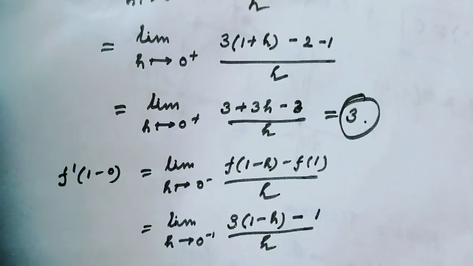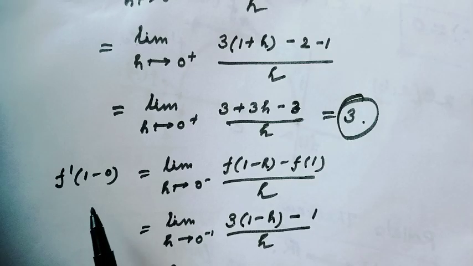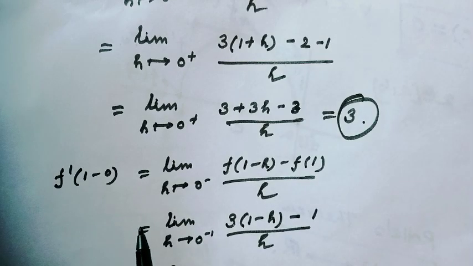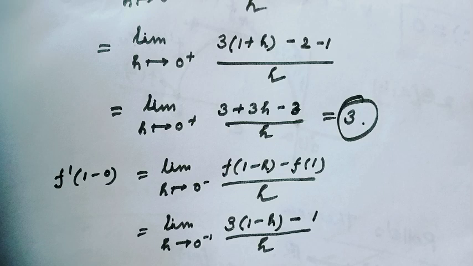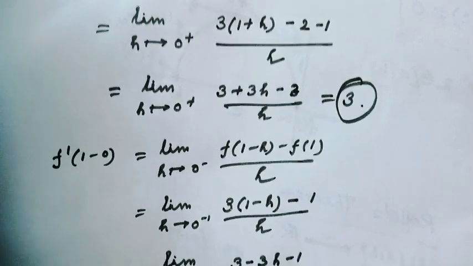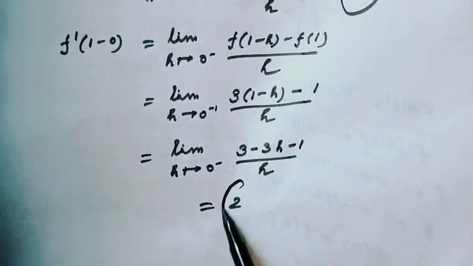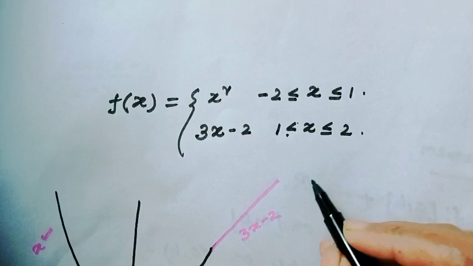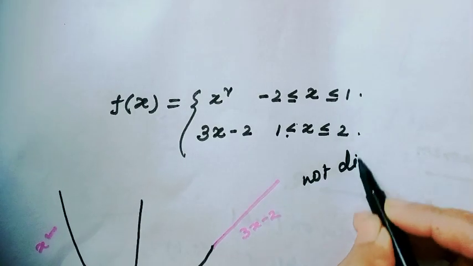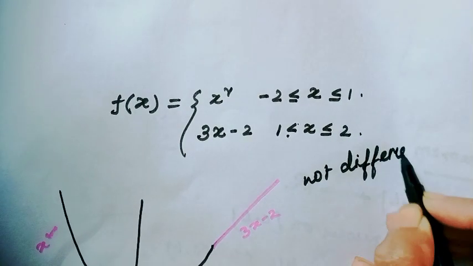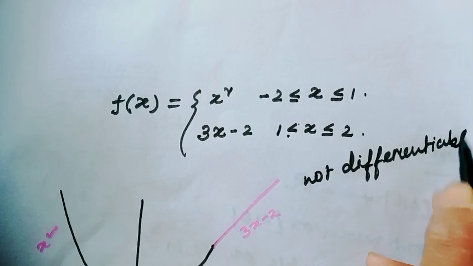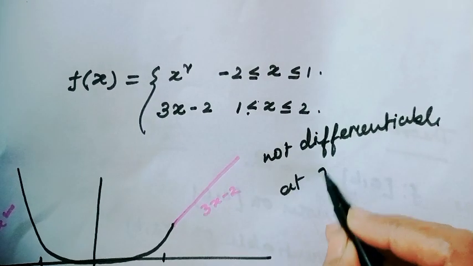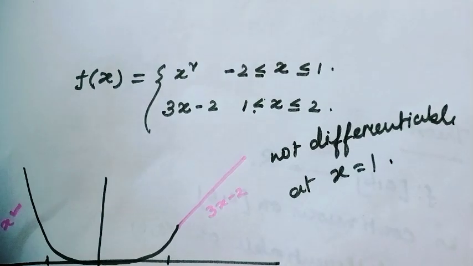And if you calculate f prime 1 minus 0, that means when x goes to 1 from the left side, then the value would be 2. That means the function is not differentiable at the point x equal to 1.